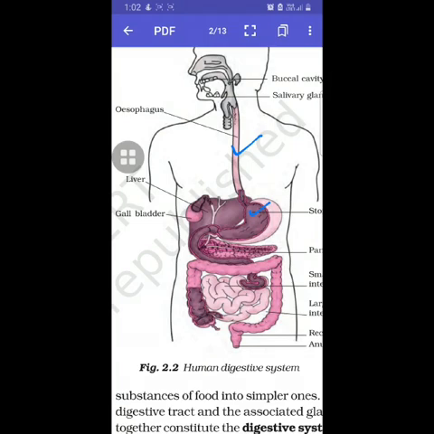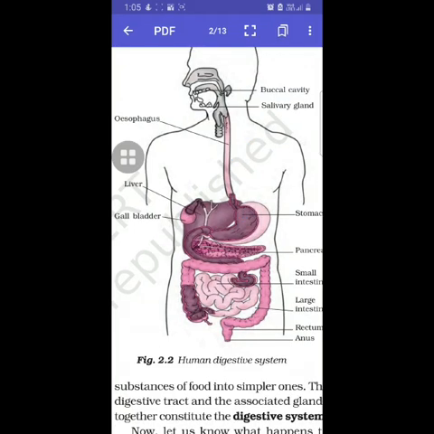Its walls secrete gastric juice which contains HCl. HCl is a strong acid with pH value of 1.2. It kills the bacteria which came along with the food and makes the medium acidic. In the acidic medium, all the enzymes act on the food in a better way and break the complex substances of the food into the simpler substances.